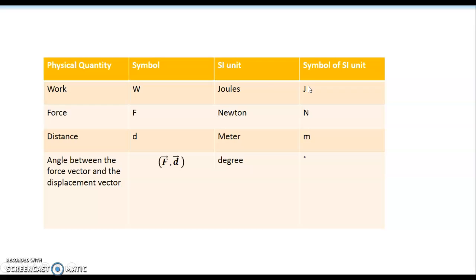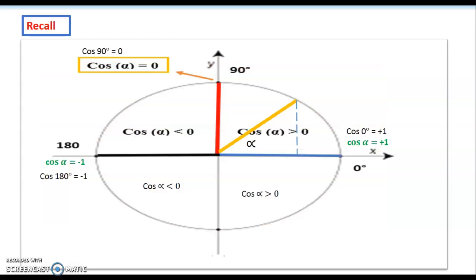The symbol of the SI unit is capital J, force is capital F, Newton is capital N, distance is small d, meter is m. The angle between the force vector and the displacement vector is expressed by separating the two vectors with a comma and writing them within parentheses. The SI unit is the degree, whose symbol is a small circle above to the right of the value.